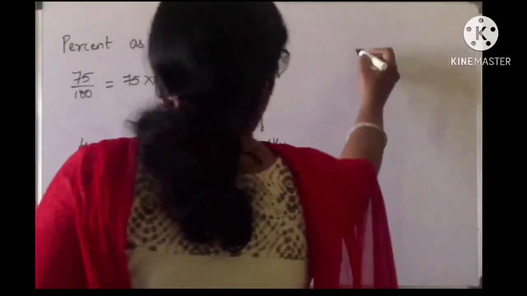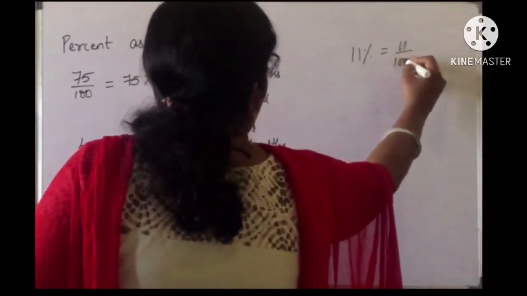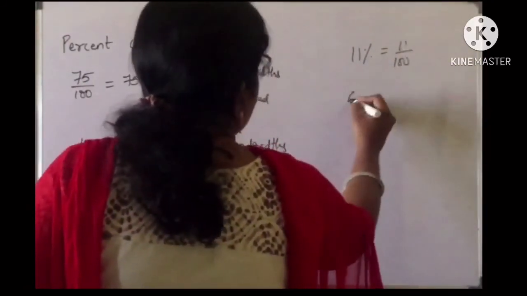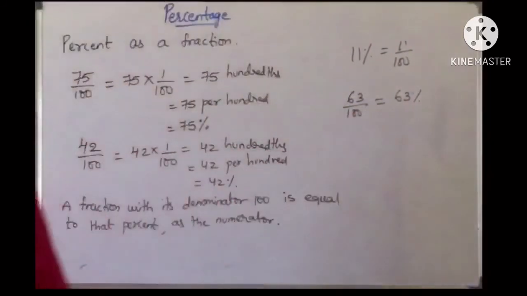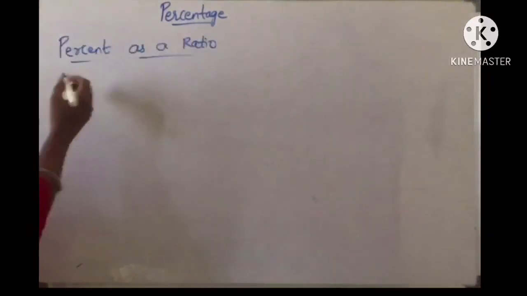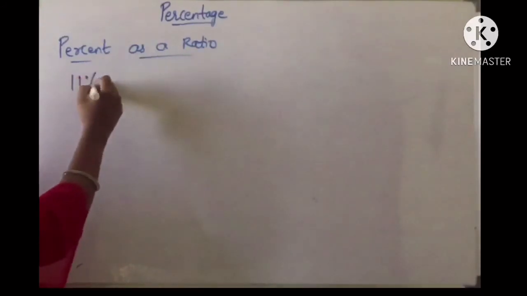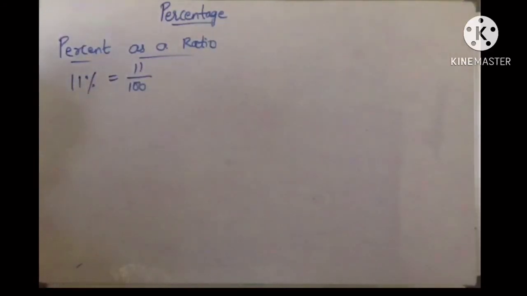For example, 11% can be written as 11 by 100, or 63 by 100 will directly give you 63%. If the denominator is 100, the numerator will directly give you the percentage, right?